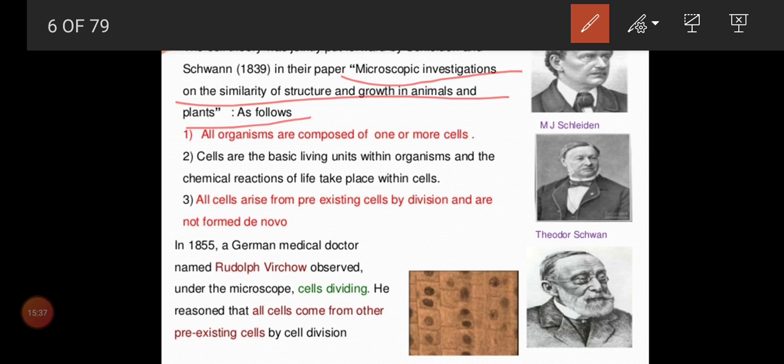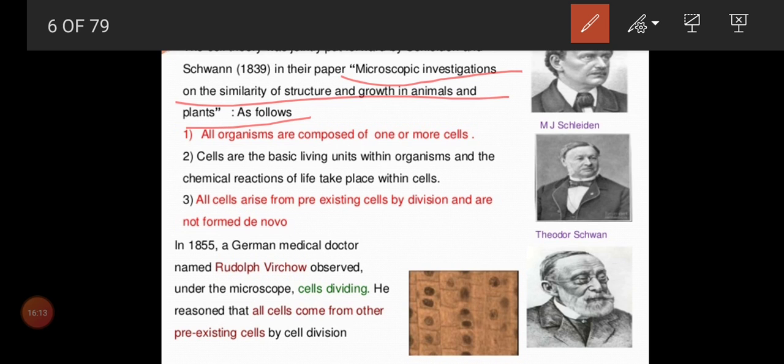Those days, nowadays we have so many journals and books, but those days they would submit papers. Even nowadays we have the practice: PhD scholars who are doing research first present a paper, whatever their invention or discovery, and others should accept it. Afterwards it will be accepted as a discovery. So before that they need to submit a paper based on their research, and for that they need to submit a proof also.